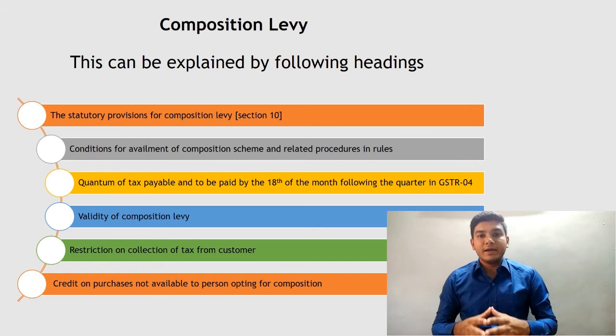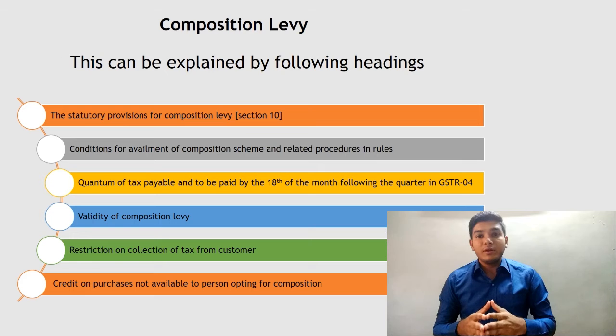Now we will see the conditions for availing the composition scheme given in subsection 2 of section 10. In order to opt for composition scheme, he has to satisfy the following conditions. The person shall not engage in interstate supply of goods or services. As we have seen, interstate supply means the place of supply and location of supplier are in different states. So if a person is involved in interstate supply, then he cannot avail composition scheme.